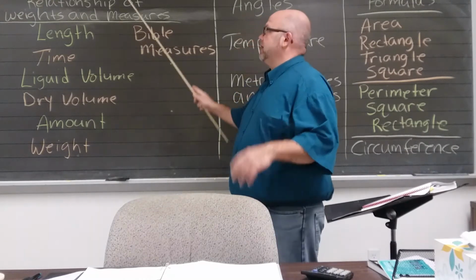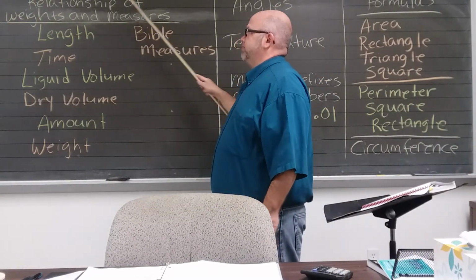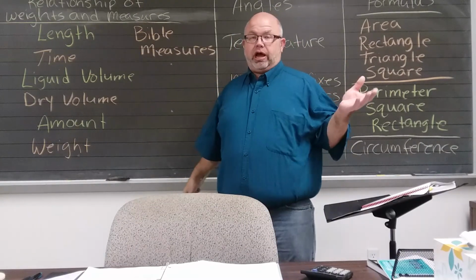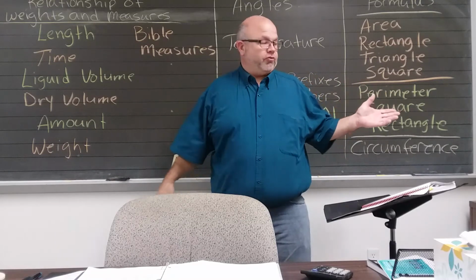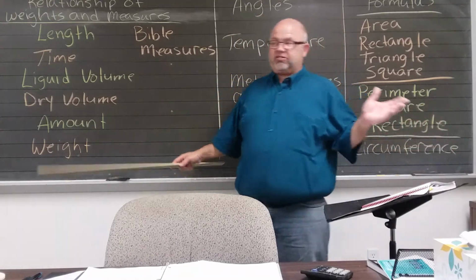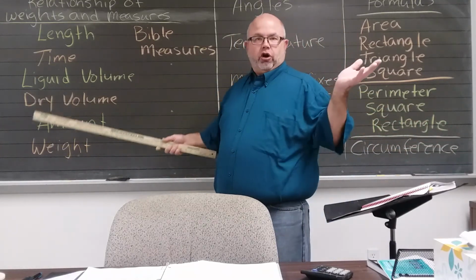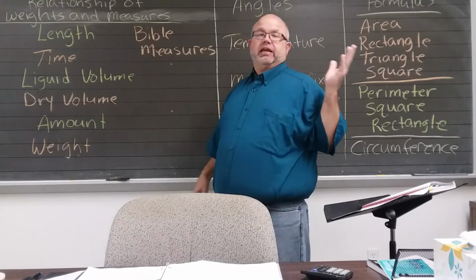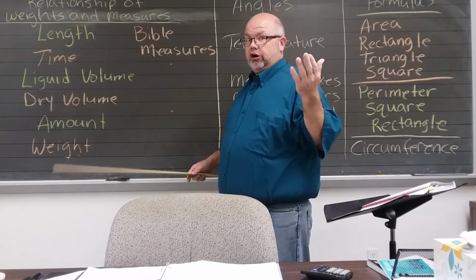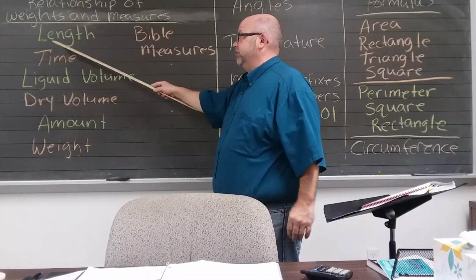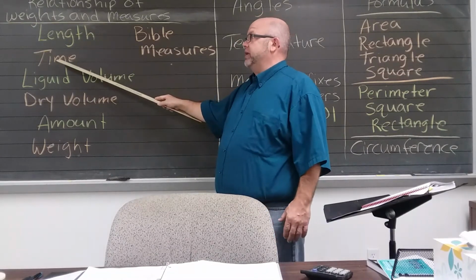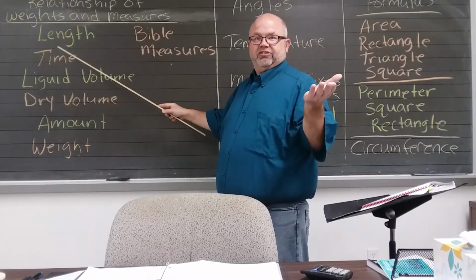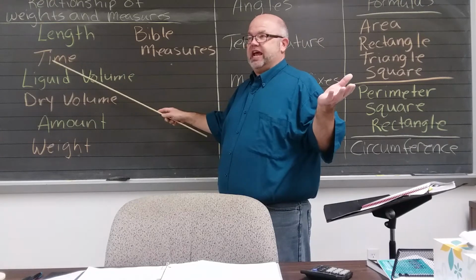And what I mean by knowing the relationship, there's a bunch of stuff that you already have memorized, but make sure you do. So for the length, it's how many feet in a yard, how many inches in a foot, how many feet in a mile, how many yards in a mile. All those things memorized.